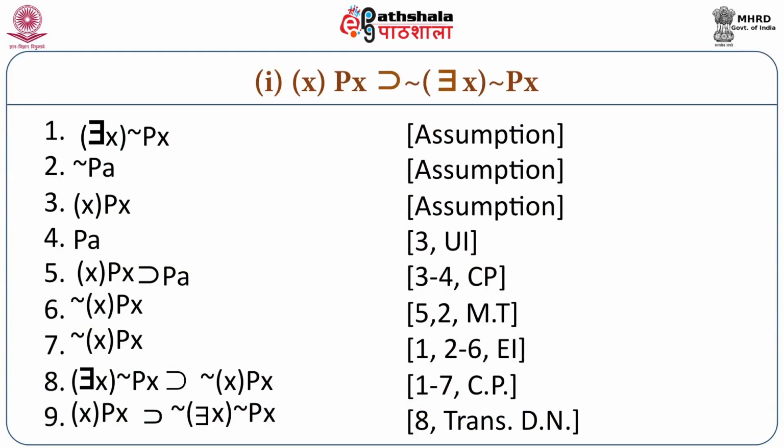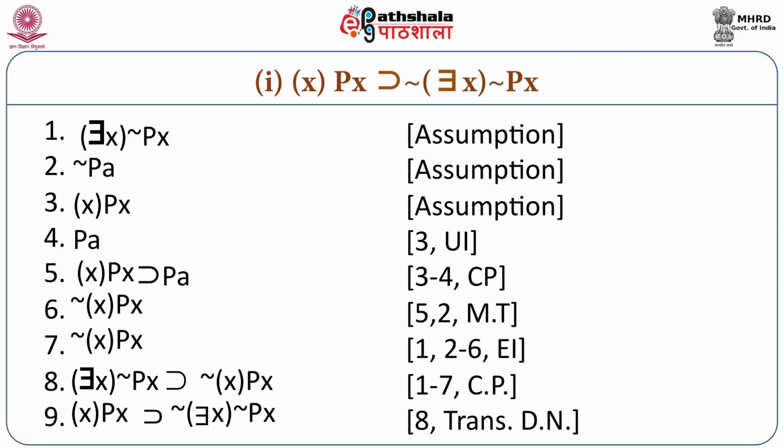First part: for all x, x is P implies it is not the case that there is an x such that not Px. We will try to derive this. So for derivation, we can have any number of assumptions. So we will have assumptions 1, 2, 3. First assumption, there is an x such that it is not the case that Px. Second assumption, not Pa. Third assumption, for all x, x is P. So we will try to derive our conclusion using these assumptions.